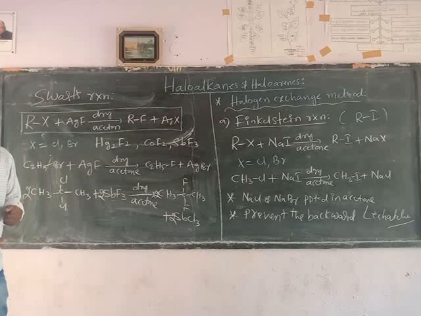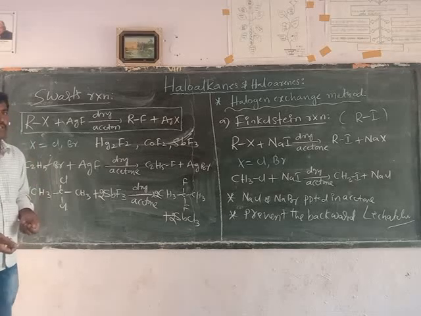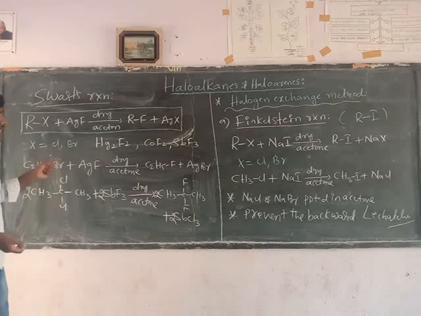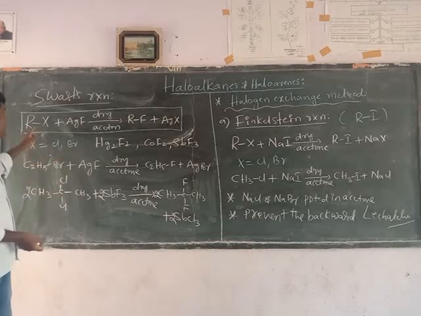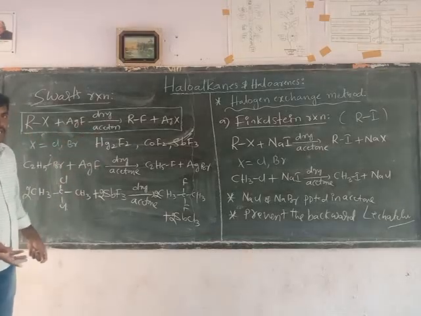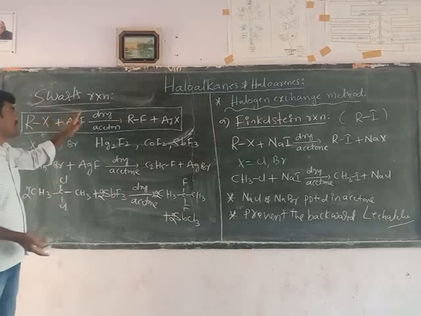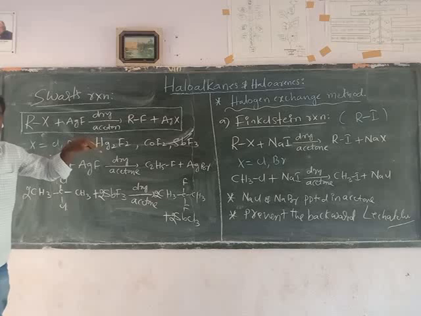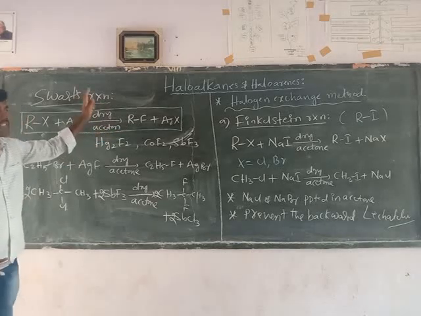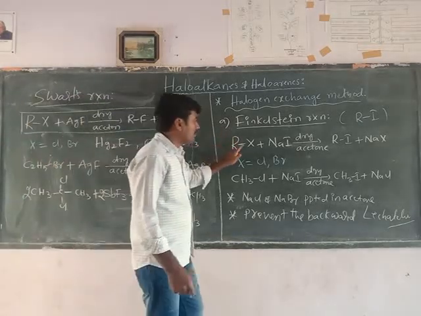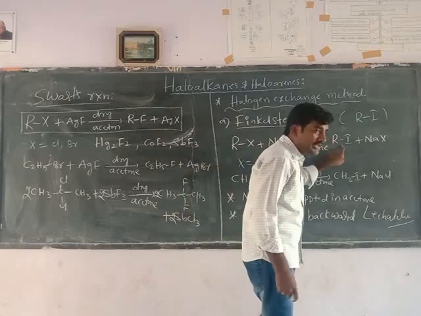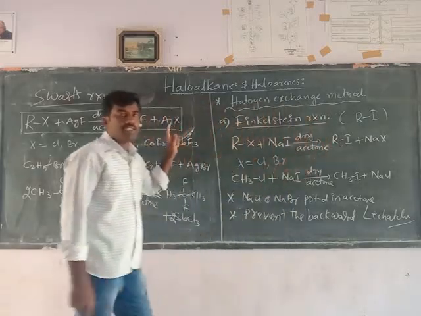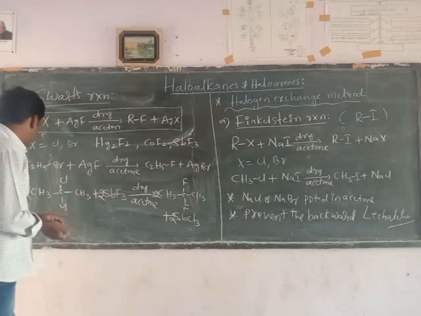These two reactions are very important in theory as well as in competitive exams. We will be asked to write the reaction, complete the reaction, or name the reaction. Sometimes they will give a general equation and ask for the name of the reaction. What's the name of this reaction? Schwarz reaction. When alkyl chlorides or bromides are converted into alkyl fluorides, you should remember, it means Schwarz reaction. When alkyl chlorides and alkyl bromides are converted into alkyl iodides, it is a Finkelstein reaction. These two reactions are very important.